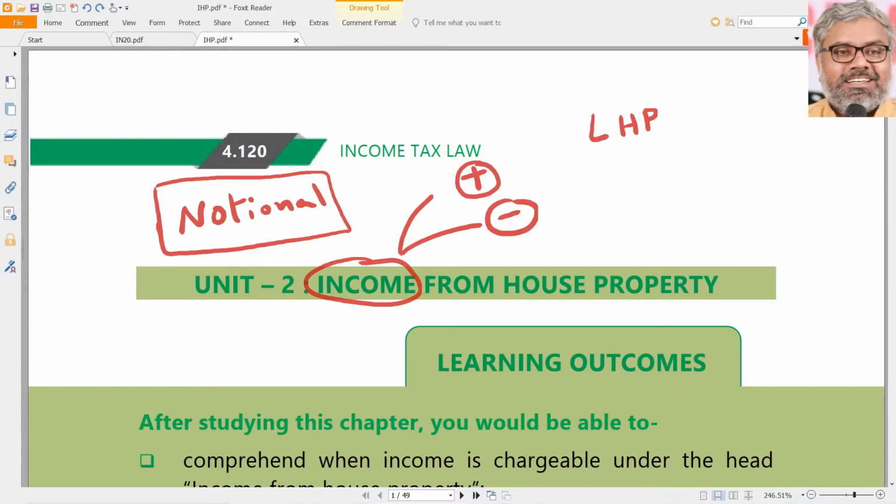In our example, let us say, just for understanding purposes, he has 12 properties, all of them self-occupied. There are so many rich people who have too many properties. What we can do? So what the income from house property says is, 2 such properties can be considered as self-occupied and there is no problem.